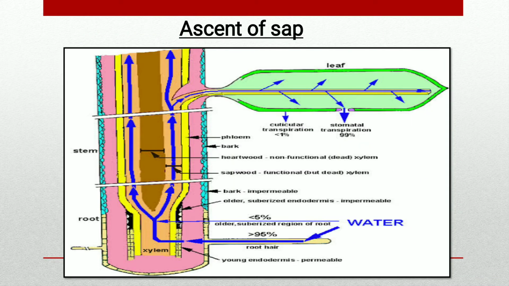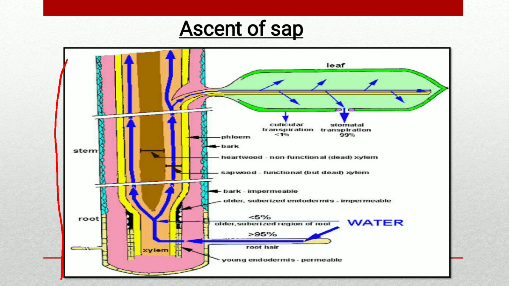Then next one, what is the ascent of sap? This is a diagrammatic representation of the ascent of sap. Means this is a schematic diagram of the roots, or the transport system of the water from root to the leaf portion. The water is absorbed by the root hair of the plant, from where it reaches the xylem via cortical cells and passage cells, and through the xylem it reaches the top of the plant, where it is transpired by the leaves.